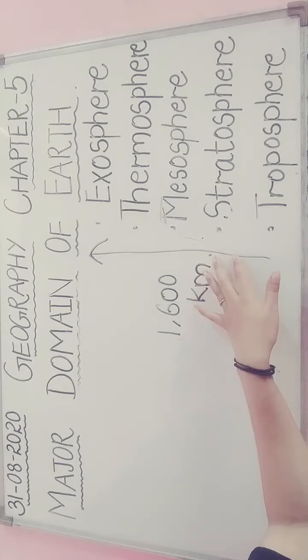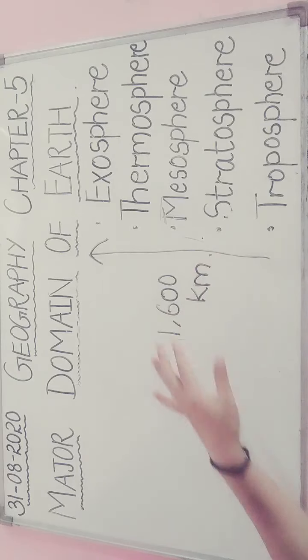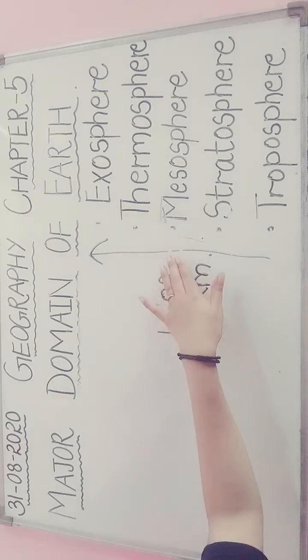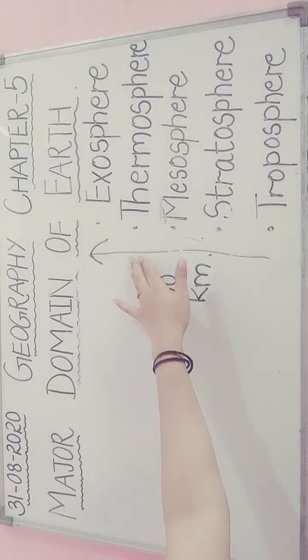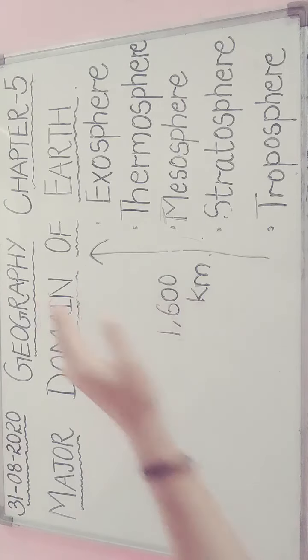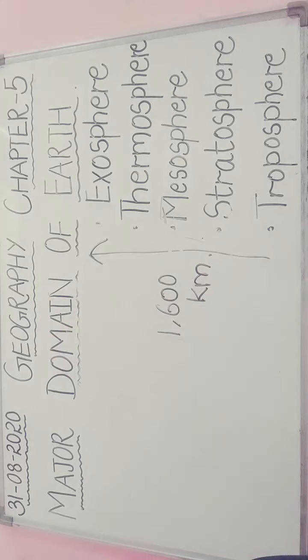Then stratosphere extends up to 50 kilometers. Third is mesosphere, which extends up to 80 kilometers from the earth's surface. Fourth is thermosphere, which extends up to 400 kilometers. Last is exosphere, which extends up to 750 kilometers from the earth's surface. So these are their heights also.